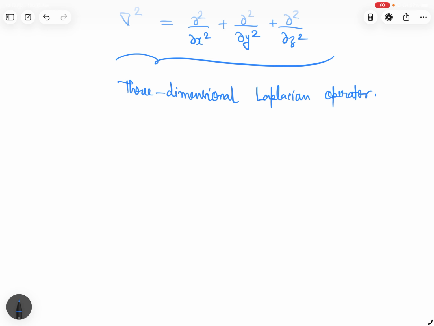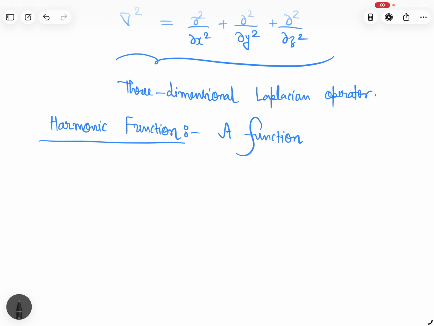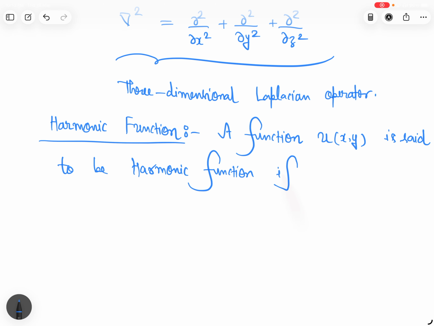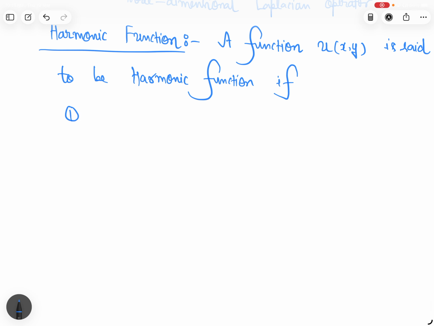What is a harmonic function? A function u(x, y) is said to be a harmonic function if, first condition, del 2u del x square, del 2u del y square and del 2u del x del y are continuous.